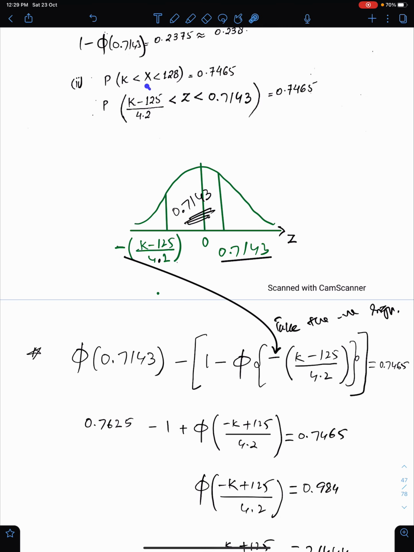So to know the sign of this unknown value, whether it is positive or negative, you first need to label it here and then shade this probability. After shading, you will know its position. This is on the left side of 0, so this is negative. Now this is very important. If this is negative and unknown, like in this case, then we have to take this negative with phi.